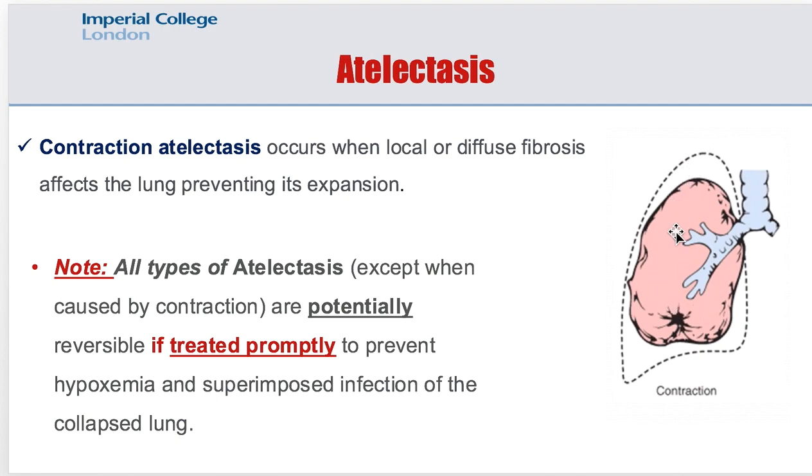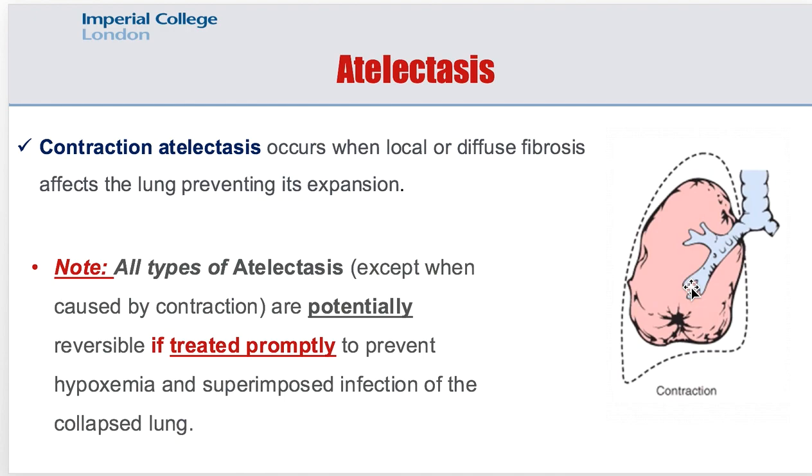There will be fibrosis here in the lungs, affecting its ability to expand. So the air is getting in properly. There is nothing outside the lungs compressing the lungs, but the pathology is within the lungs. There is fibrosis affecting the lungs' expansion. And this is called contraction atelectasis.